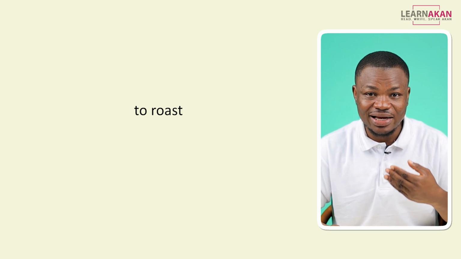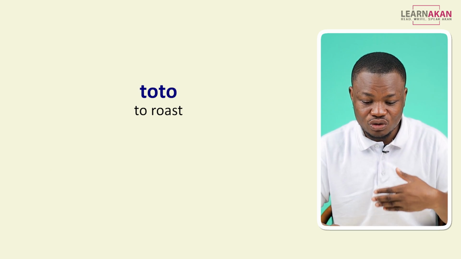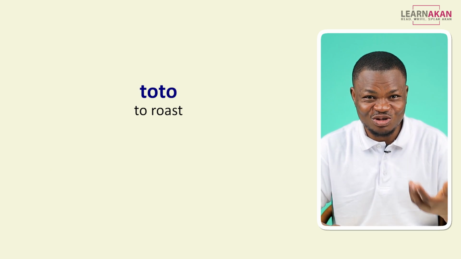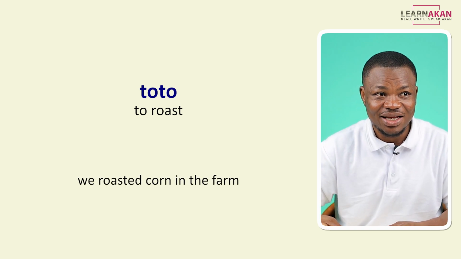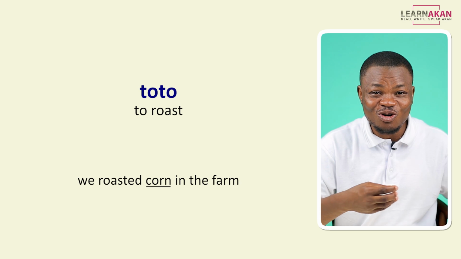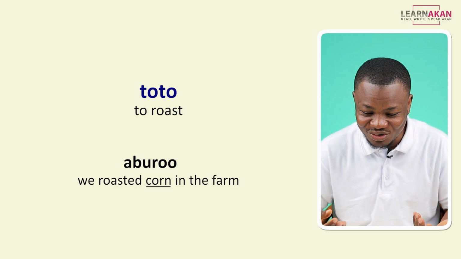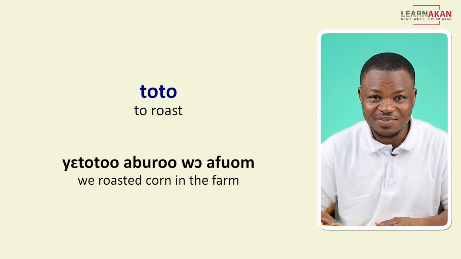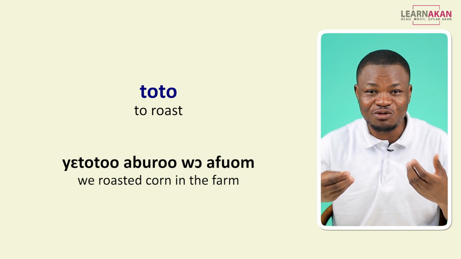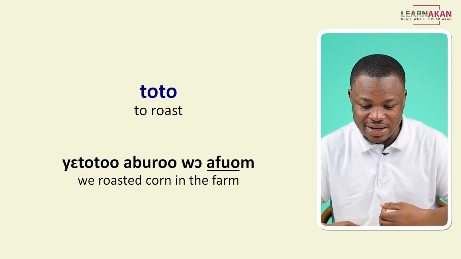To roast is toton. So if I want to say we roasted corn in the farm, we know from our last lesson that corn is abrewa. So I would say ye toton abrewa wo afuom. So we have afuom as farm.